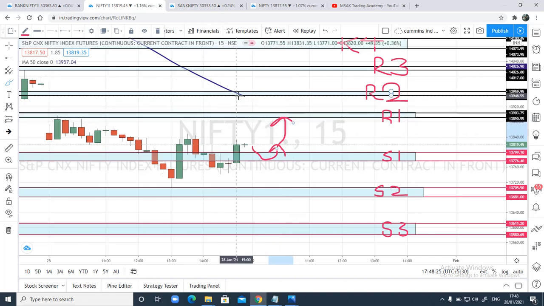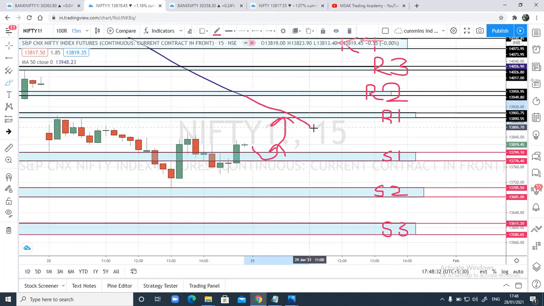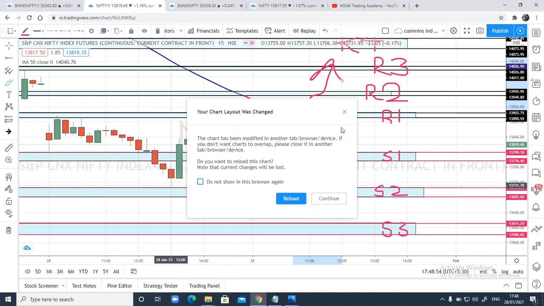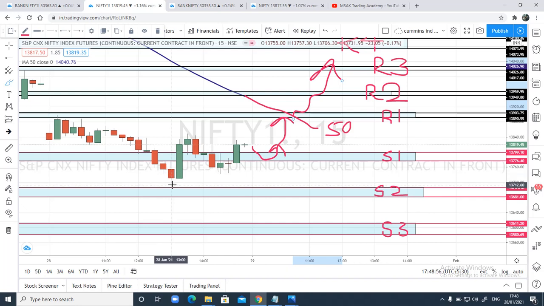And remember, near the R1 zone on the 15 minutes time frame, there will be a resistance, that is the 50 moving average. This 50 moving average will be a key level, because either prices are going to reverse from this 50 moving average, or once it sustains above this 50 moving average and R1, we can expect R2 and R3 as the targets, right?